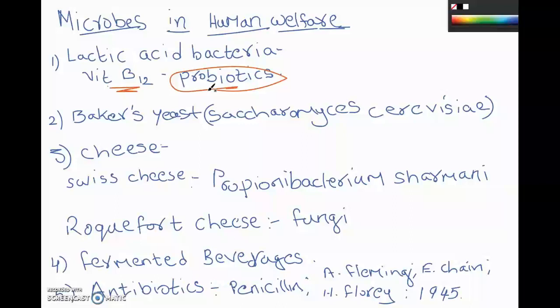And then you have the preparation of bread. Bread is prepared by adding certain yeast, which is called as baker's yeast. This is used for the production of bread. The yeast belongs to fungus. The fungus that is used in the production of bread is called baker's yeast, and its scientific name is Saccharomyces cerevisiae. That is the yeast that is used in the dough for the preparation of bread. This fungus is also used for making bread, which is commonly called baker's yeast, and its scientific name is Saccharomyces cerevisiae.